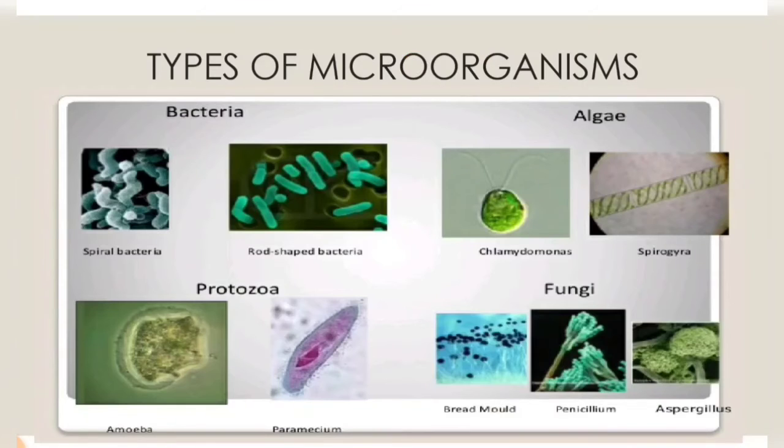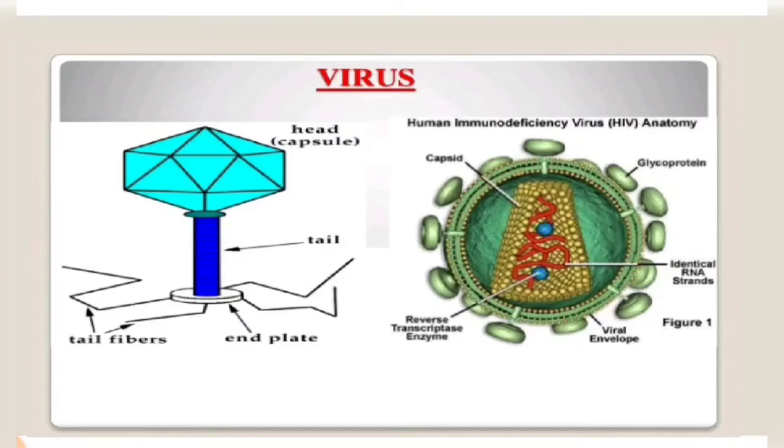of microorganisms. So these are the different types of microorganisms. As you can see, they have different shapes and sizes. They are categorized on the basis of their shape as well as size. You can see some are of spiral shape, some are spherical in shape, some are rod in shape, some are comma in shape. So depending on the kind of structure and size, they are of different shapes and sizes. You can even see the shape of the virus, which has a tail, a head and different fibers.